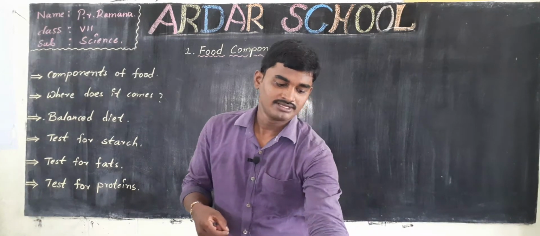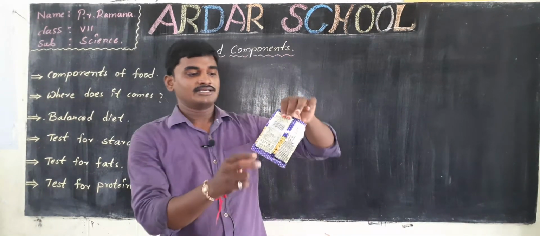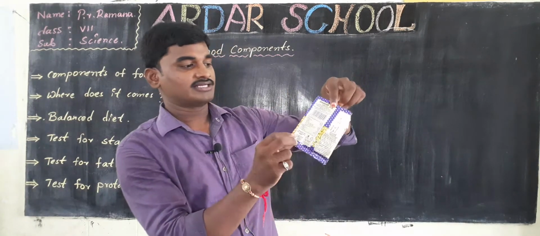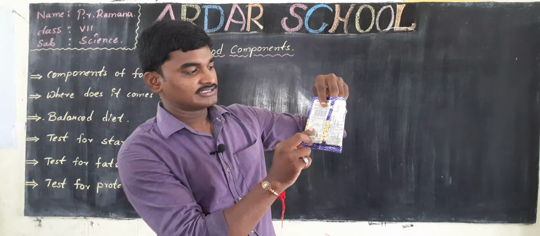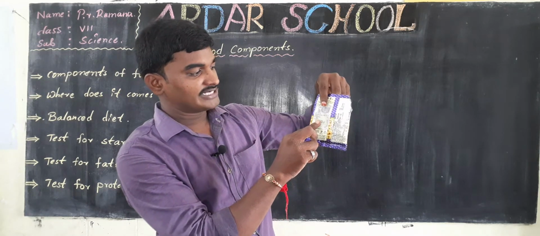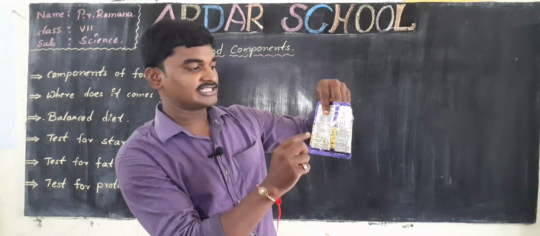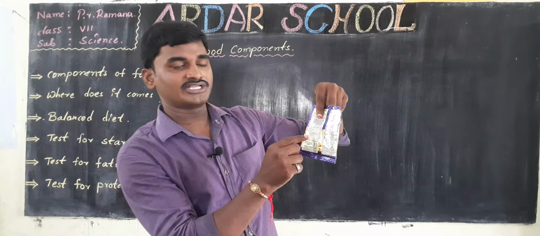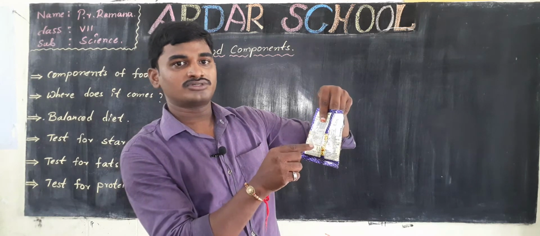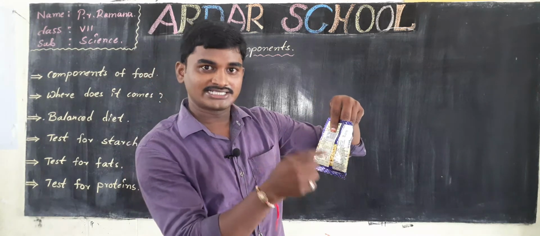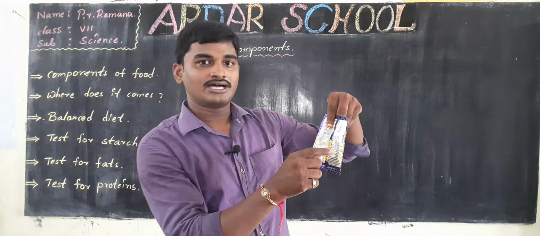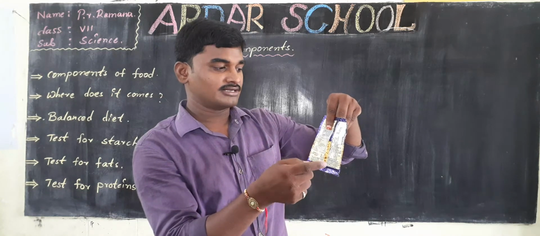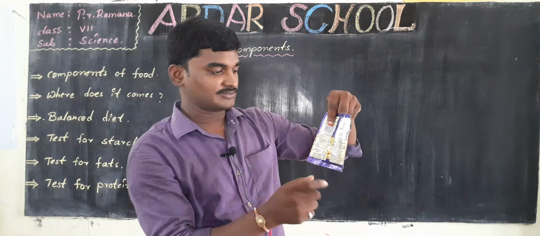So see, this is the chips pack. In this chips pack, the company printed a nutritional chart on this wrapper. This nutritional chart tells what nutrients this food contains, what these chips are made up of, and which nutrients are contained in these chips.